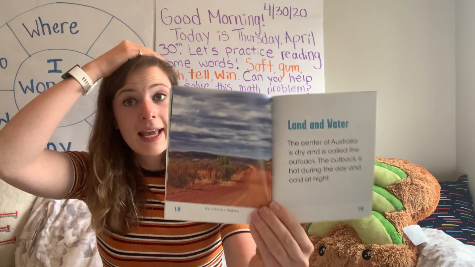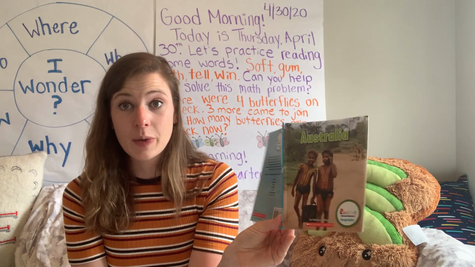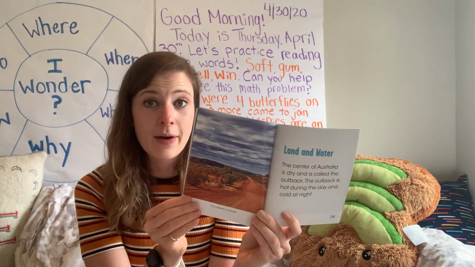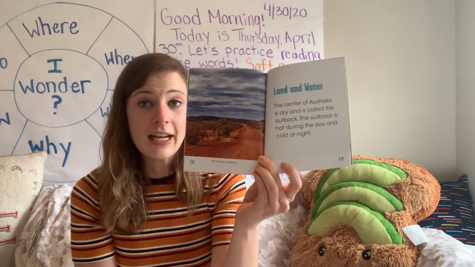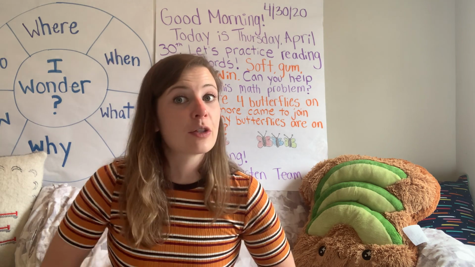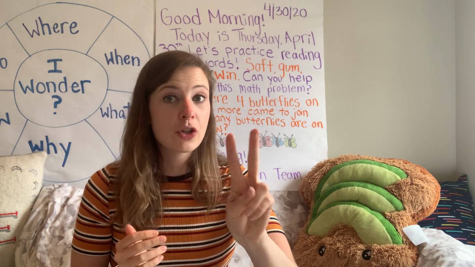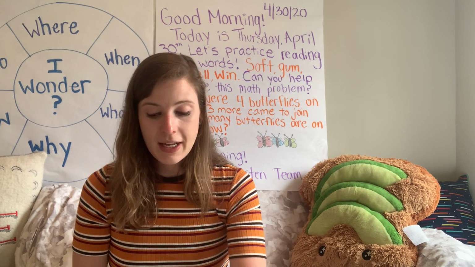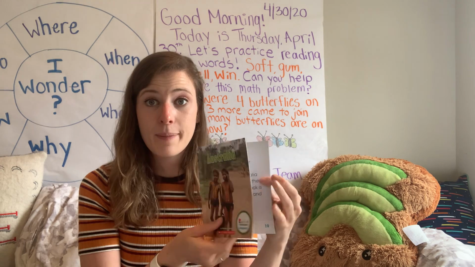Our main topic is to learn about the land and water in Australia. So your job now is, can you tell me 2 of the key details that we just read in this section? So you don't have to say them all, but go back and listen. What are 2 of the key details that we just learned about in the land and water section about Australia? See if you can do that.